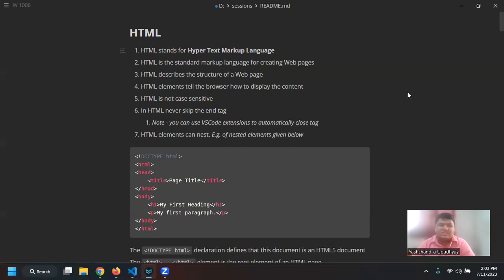See, the thing is HTML and CSS are scripting languages. Whatever you are writing in HTML is not actually programming. It is just scripting, the way we render the data on a web page, and CSS is how we style it. So there are a lot of things to remember, and if you just try to memorize it, you will not get anything.